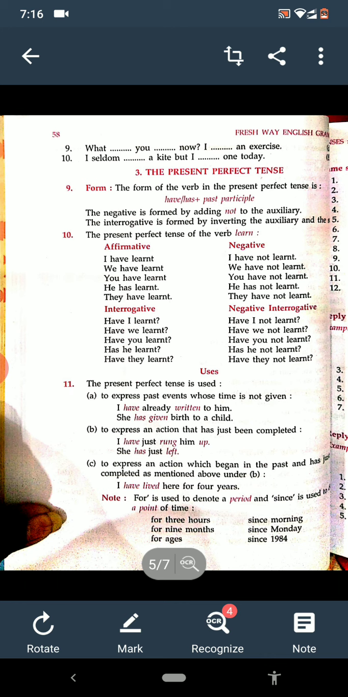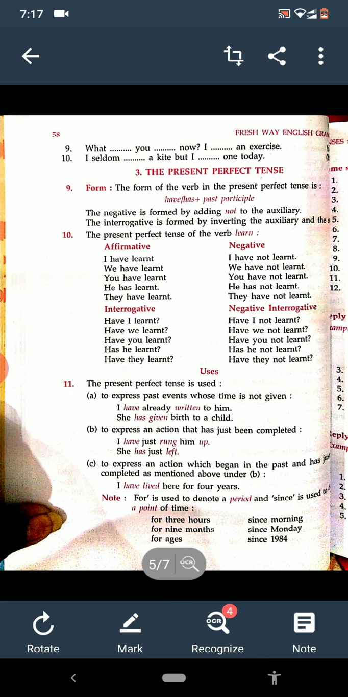Then the third one is interrogative. Interrogative means asking questions. So when interrogative is there, then have I learnt? Have we learnt? Have you learnt? Has he learnt? Have they learnt? Okay? And the last one is negative interrogative. Means negative is also there and interrogative is also there. Then have I not learnt? Have you not learnt? Has he not learnt? And have they not learnt?